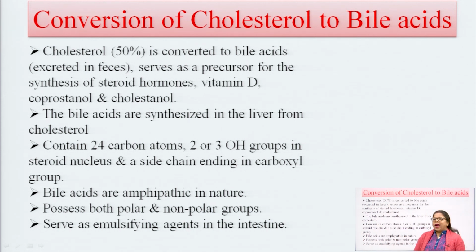Bile acids are synthesized in our body from cholesterol in the liver, and they are carbon 24 containing compounds having 2 or 3 hydroxyl groups in the steroid nucleus and a carboxyl group in their structure. What are bile acids? They are amphipathic in nature, having both polar and non-polar groups, and they act as emulsifying agents in the intestine.